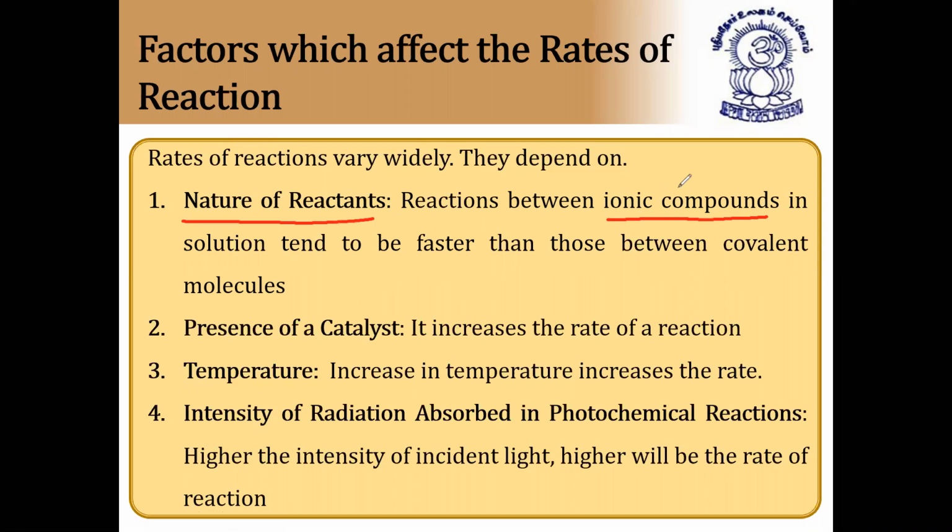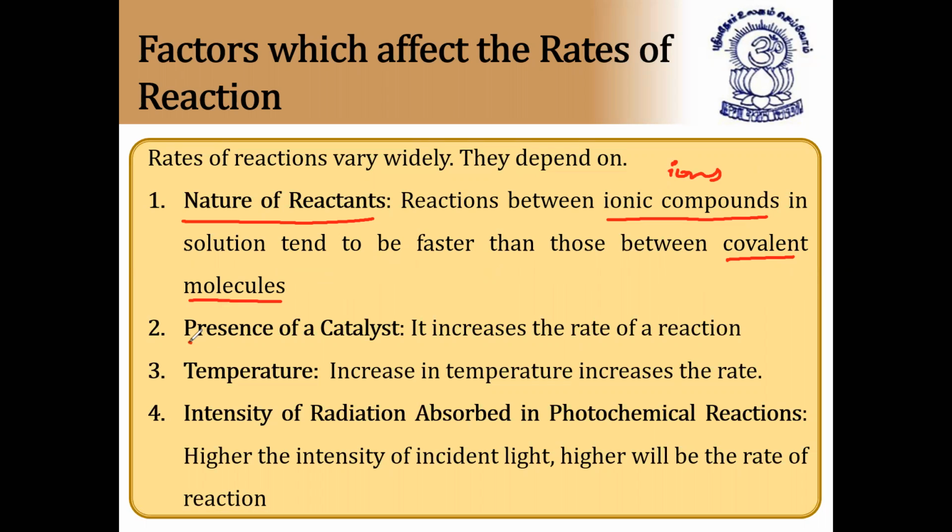So if the reactants are ionic in nature, the reaction is faster. If the reactants are covalent in nature, it is a little bit slower compared to ionic compounds. Why? Because when you dissolve ionic compounds in solution, they form ions, cation as well as anion. So the reaction between ionic compounds in solution tends to be faster than between covalent molecules. And covalent compounds are not soluble in polar solvents.